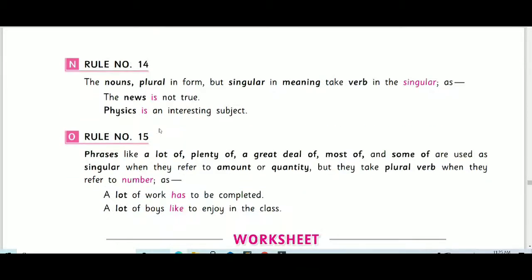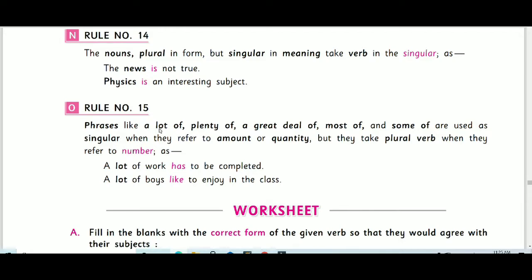Rule number 15. Phrases like a lot of, plenty of, a great deal of, most of, and some of are used as singular when they refer to an amount or quantity. They take a plural verb when they refer to a number.